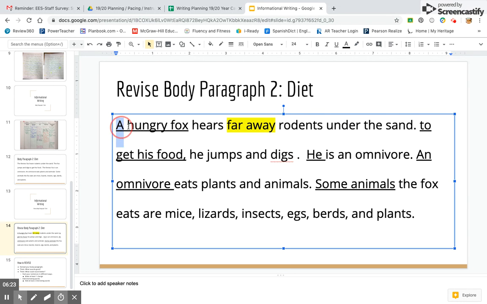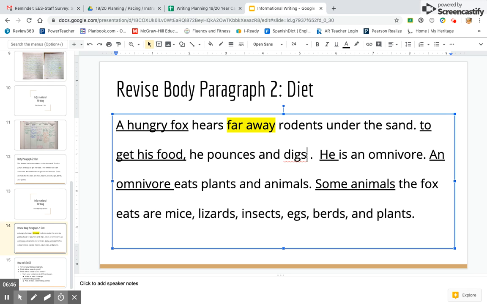Listen to that again. A hungry fox hears far away rodents under the sand. Next, it says to get his food, he jumps and digs. I think jumps I can use a different word for that to make it sound better. Instead of jumps, I might say he pounces and digs.